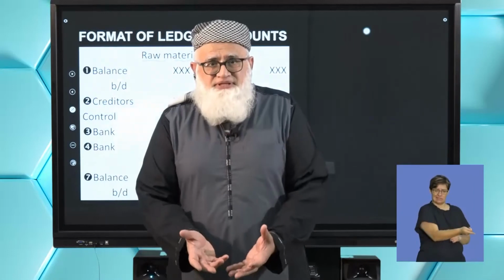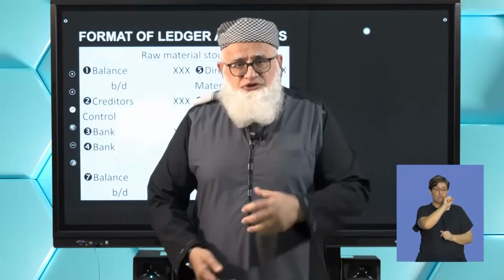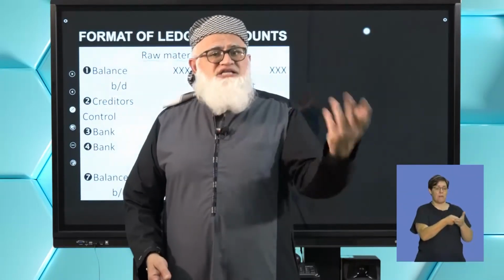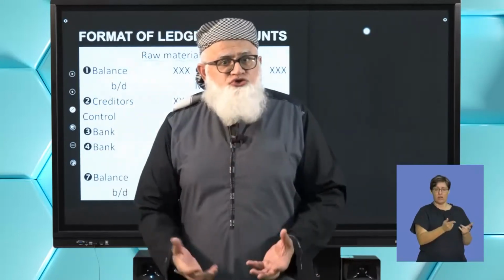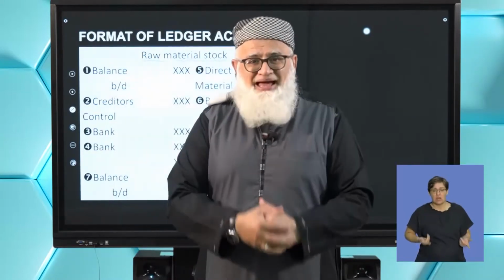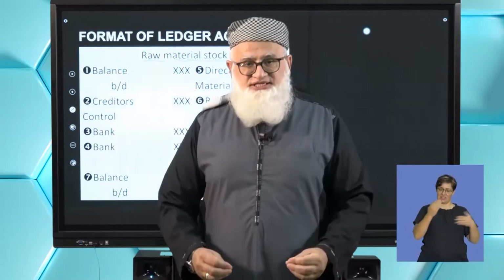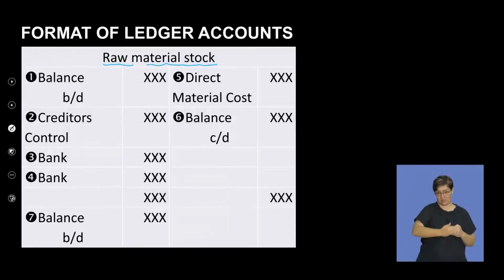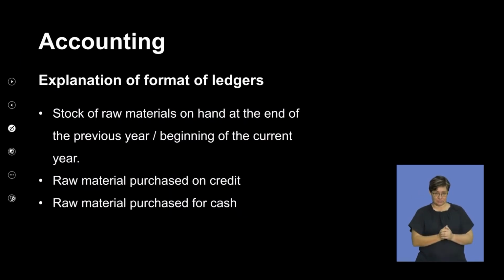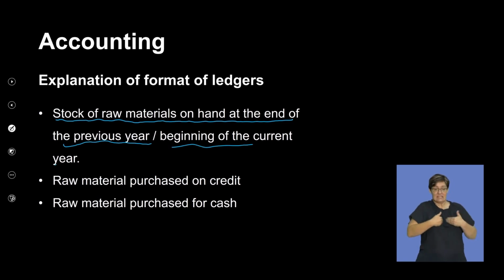Same concept. You have raw materials that you purchased in the last financial period. You haven't used them, so obviously that's your balance at the beginning of this year. So here's my balance of raw materials from the previous year. This is the stock of raw materials on hand at the end of the previous year, beginning of the current year.